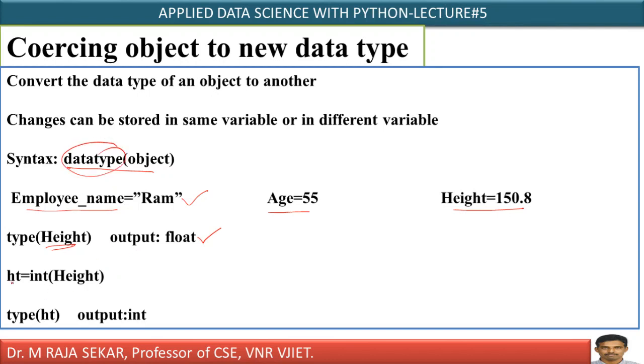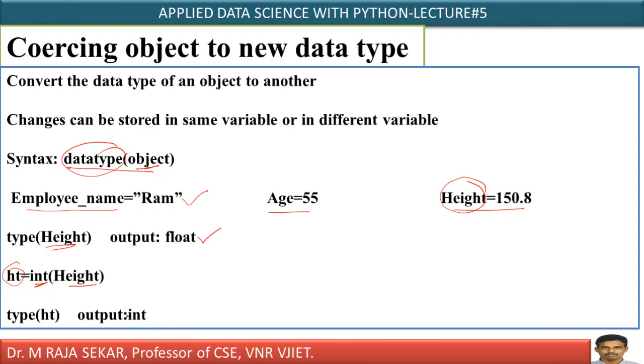Now, if you want to convert this float to int, what is the syntax? Just see, ht equal to int, where int is the data type. I must write the object. Which one do I have to convert? I must convert the height data type, therefore I am writing height. This will get stored in the place of ht. Now I must write type of ht. In output, what will I get? I will get int.